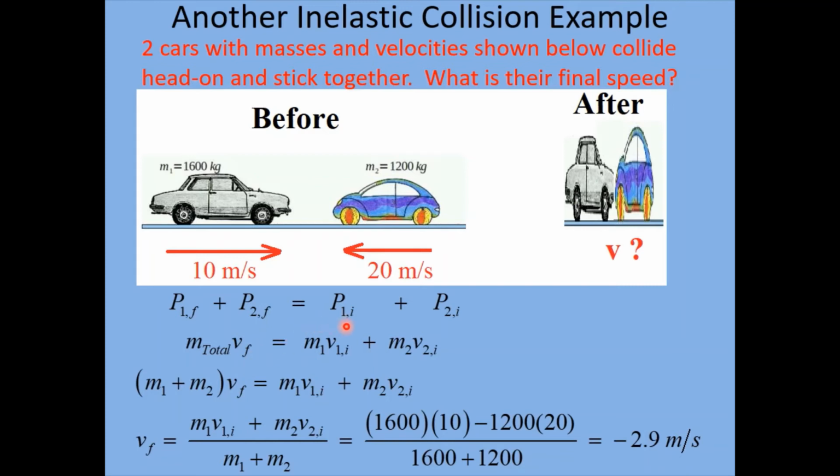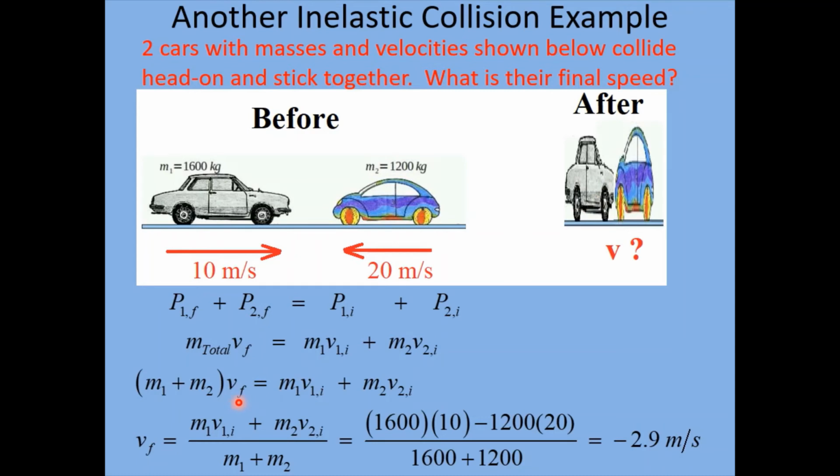And that's equal to the initial momentums of each of these two cars individually, M1 V1I plus M2 V2I. Okay, so the total mass, of course, is M1 plus M2. And what we're trying to solve for, again, is the final velocity of the wreckage.